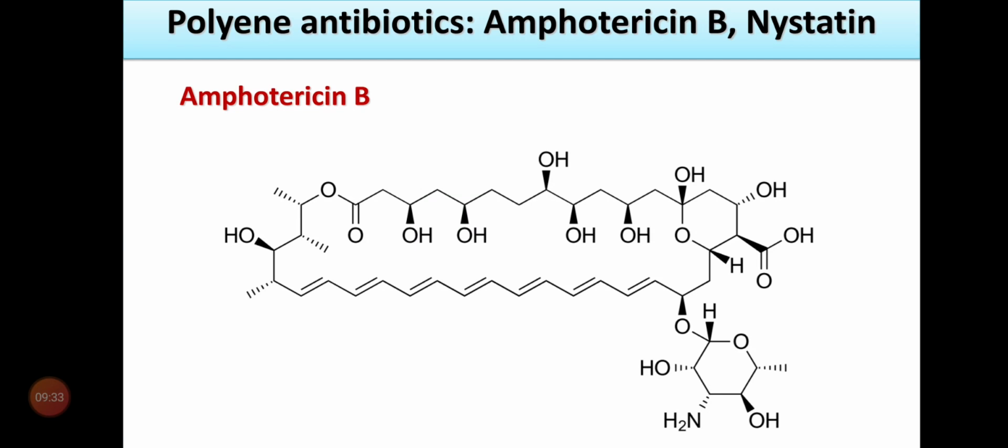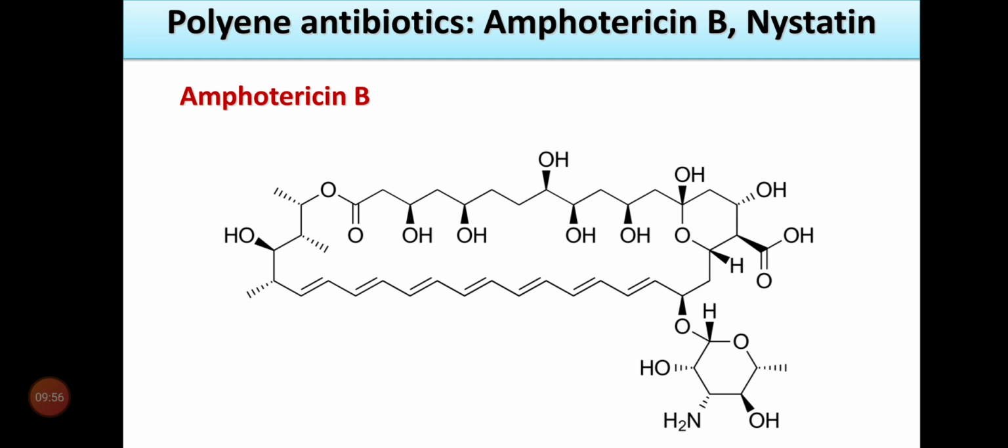Next, an important class of antifungal agents is the polyene antibiotics. The first drug that comes under this polyene antibiotic class is amphotericin B. Other drugs are nystatin and natamycin. Amphotericin B is named 'ampho' because it is amphoteric in nature. That's why the name given is amphotericin B.